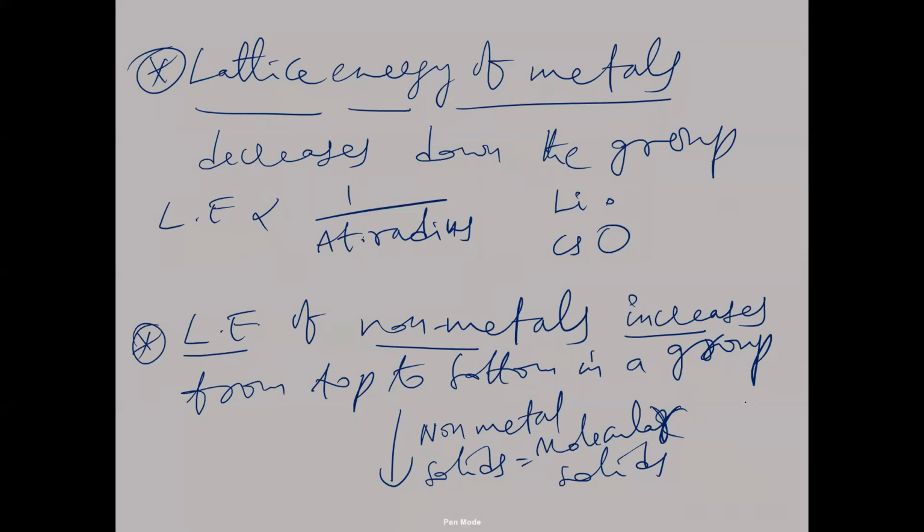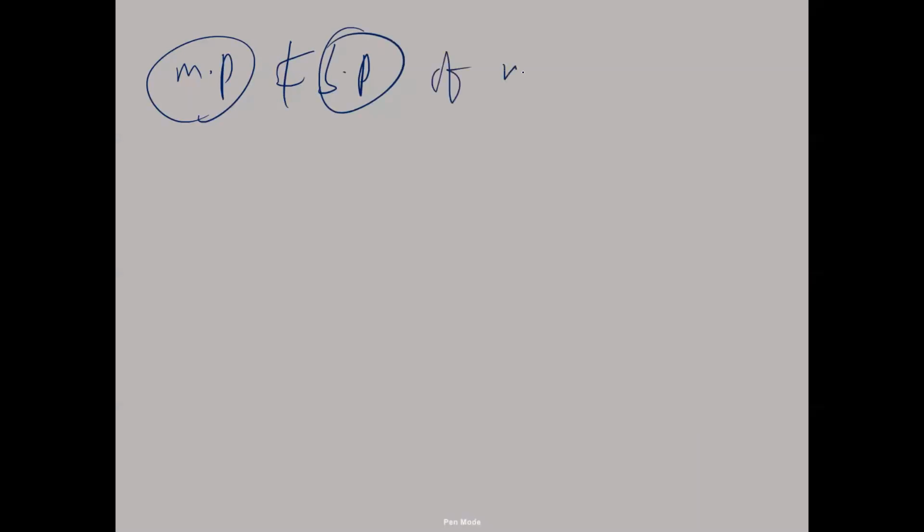Next, take the screenshot of this one. Next, the melting and boiling points of metals generally decrease down the group.